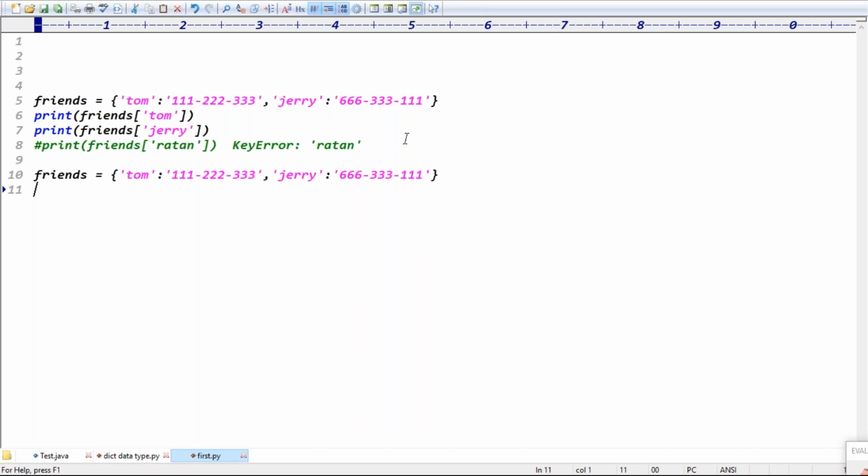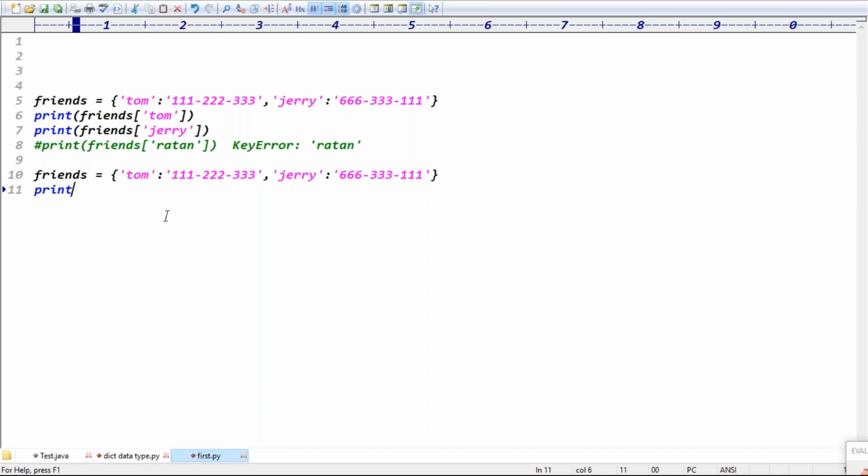Guys, we'll get the key error, right? If the key is not present, you will get the error like key error, right? Exactly, guys. Friends of Tom, Jerry, so 111, 222, 333, 666, 333, 111, right? Friends of Tom and Jerry, this information. And one more way we can get the data, guys.